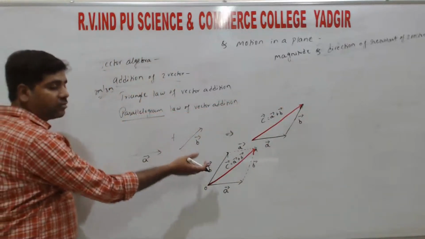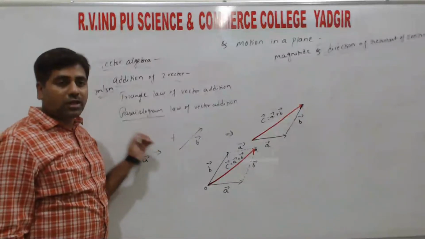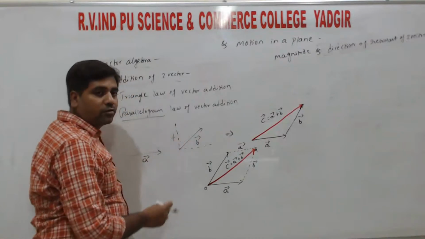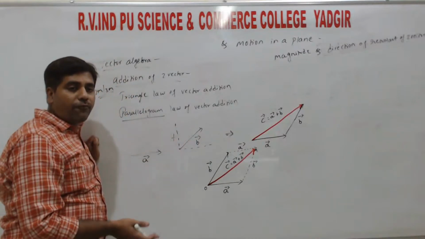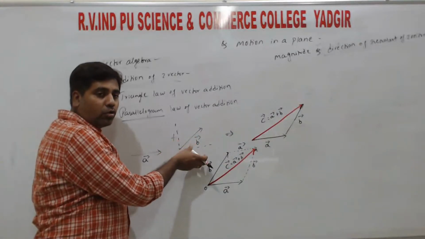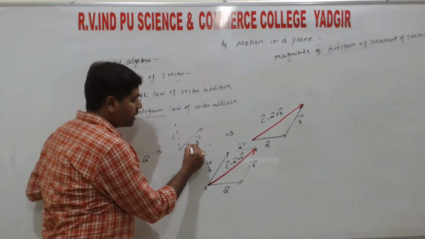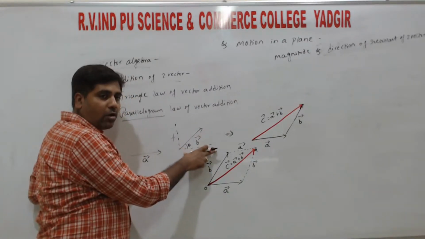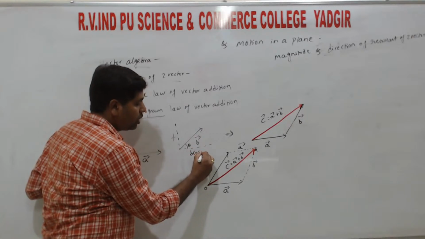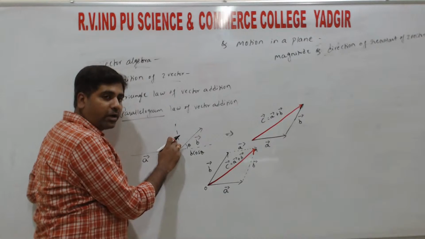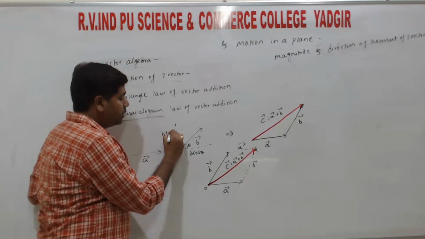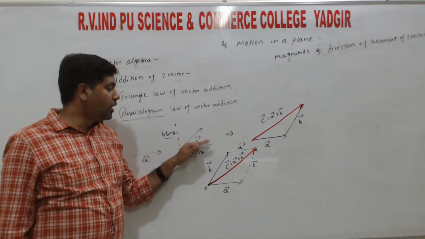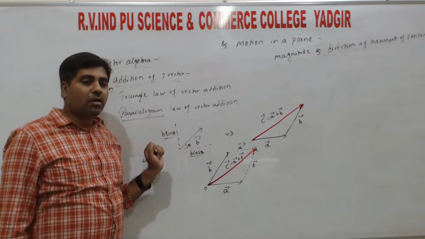So any vector we can resolve into its components along the horizontal and along the vertical. So vector b ನ ನಾವು resolve ಮಾಡಿದ್ರೆ along horizontal and vertical, ಅಂತದನ್ನ ನಾವು ಏನಂತ ಕರಿತೀವಿ, resolution of vectors. So the vector is split into two other vectors, right? So if vector b is making an angle theta with the horizontal, then we get the component of the vector along horizontal, that is b cos theta. In the same way we get the component along vertical, that is b sin theta, right? So namge b cos theta is the component along the horizontal and b sin theta along the vertical.